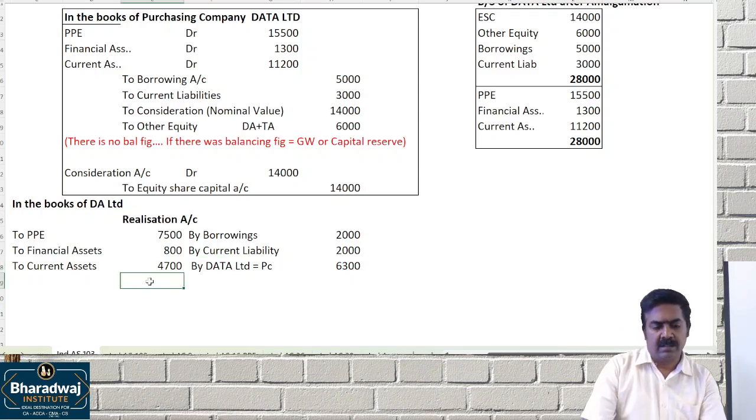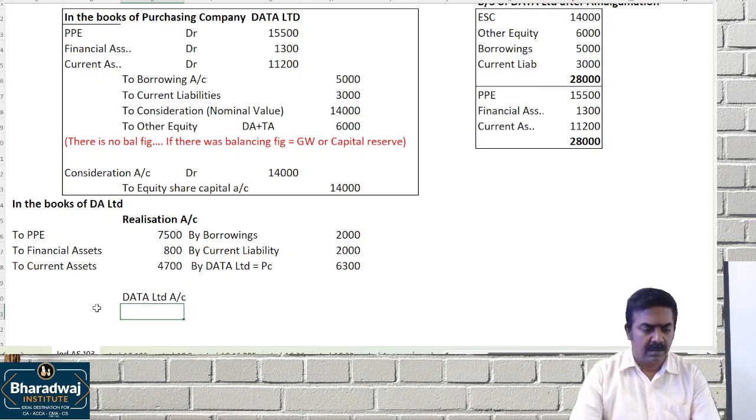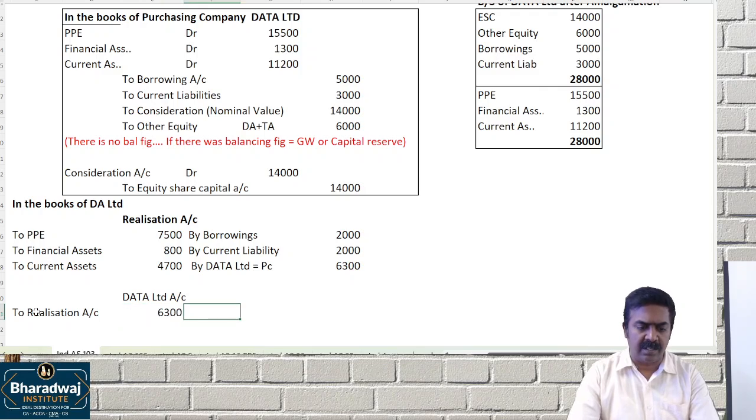Then we prepare Data Limited account, to realization. How much do we get? 6,300 in the form of shares in which company? Data Limited. We are getting 6,300.